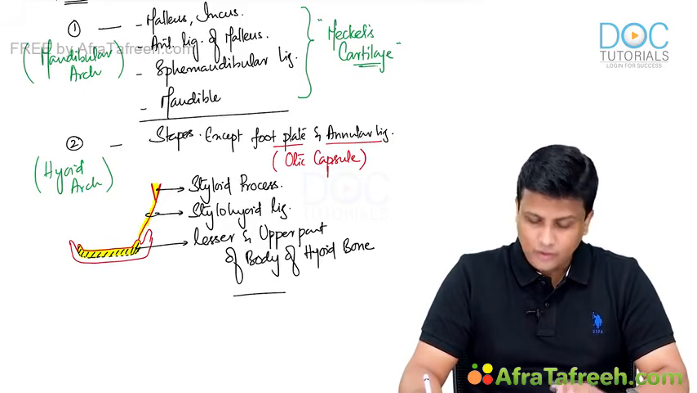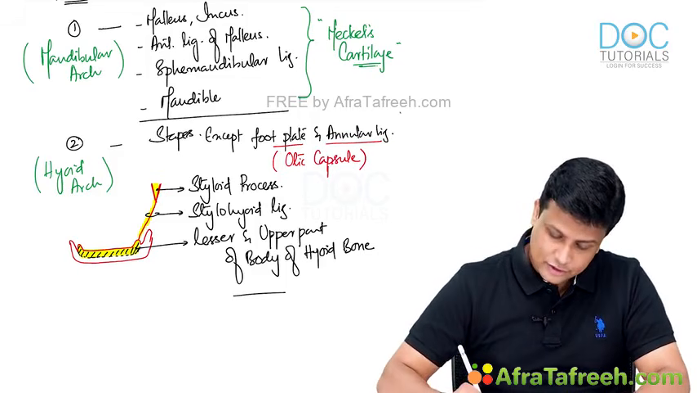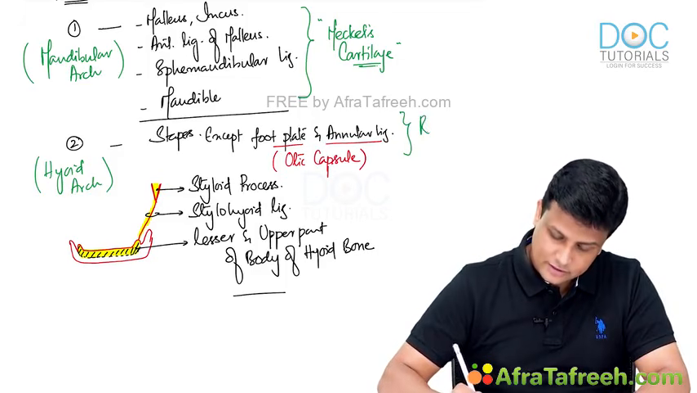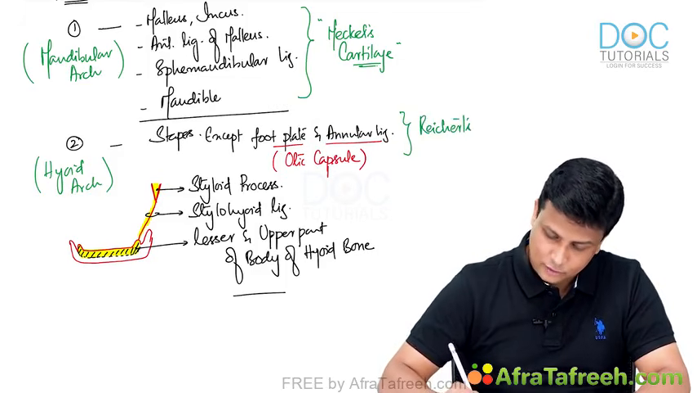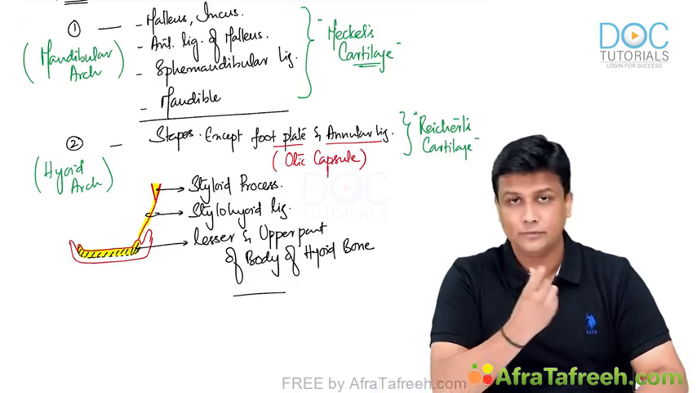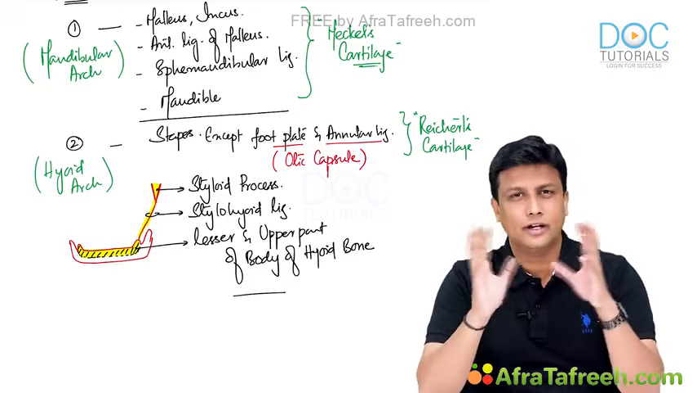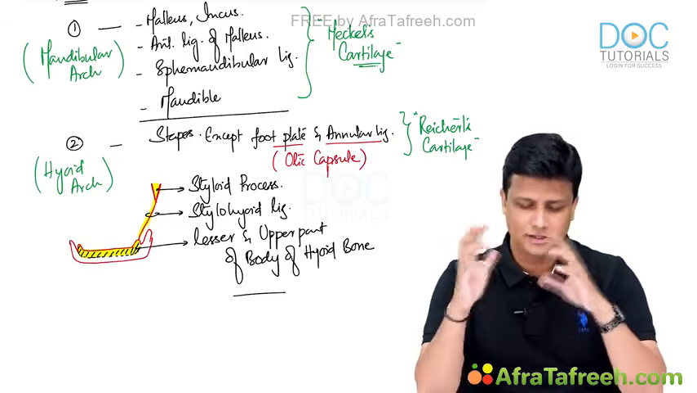Okay. And then what is the derivative from Reichert's cartilage? Yes, the derivative will be your stapes. And you already know the exception over there. So what is the exception, guys? The stapes will be formed except the footplate of the stapes and the annular ligament, which are derived from the otic capsule. You don't have to create confusion over here. What is this, all these different names?